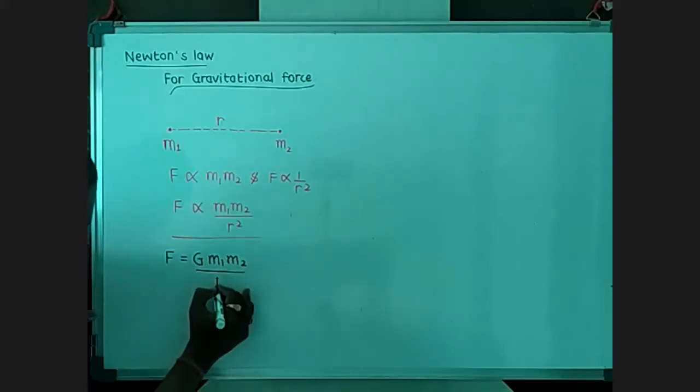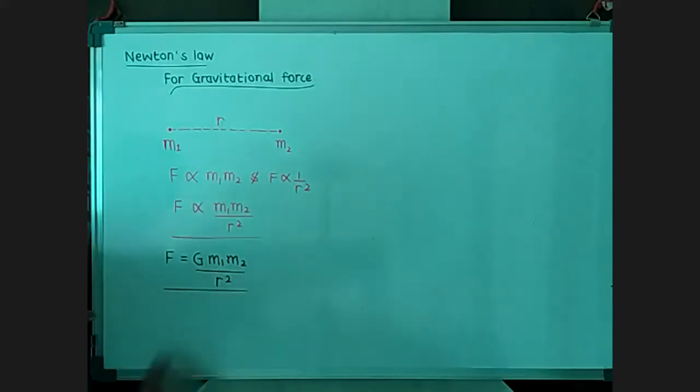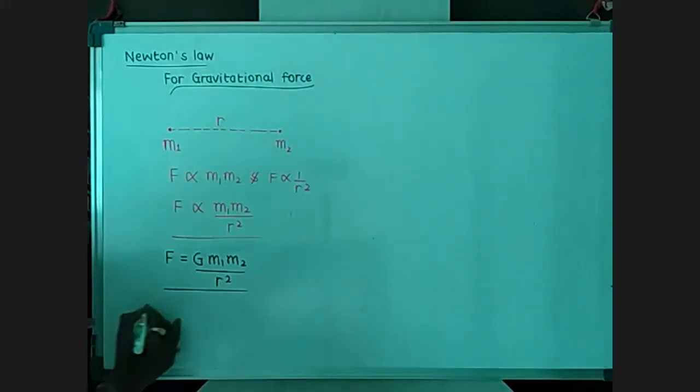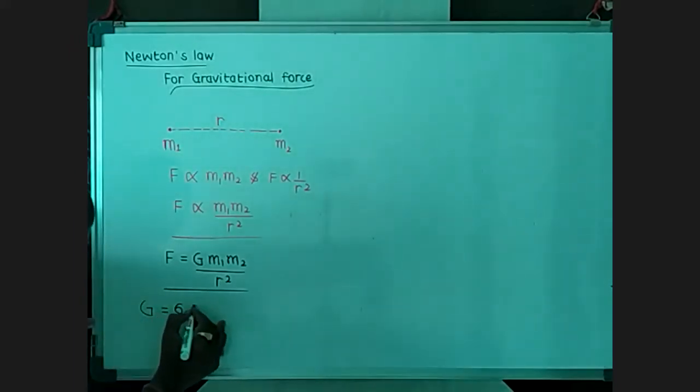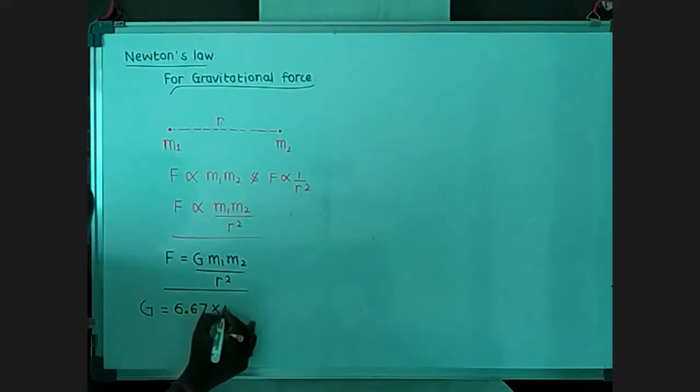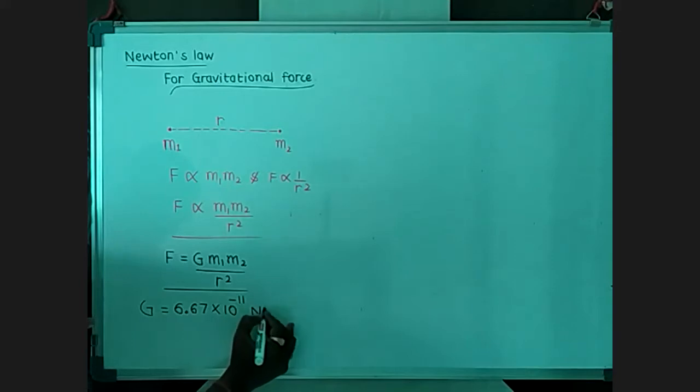Capital G is known as the universal gravitational constant, and its value is 6.67 × 10^-11 Newton meter square per kilogram square.